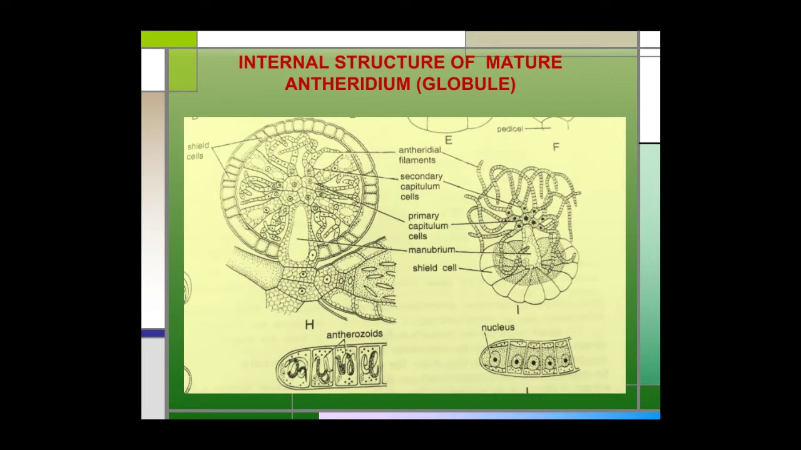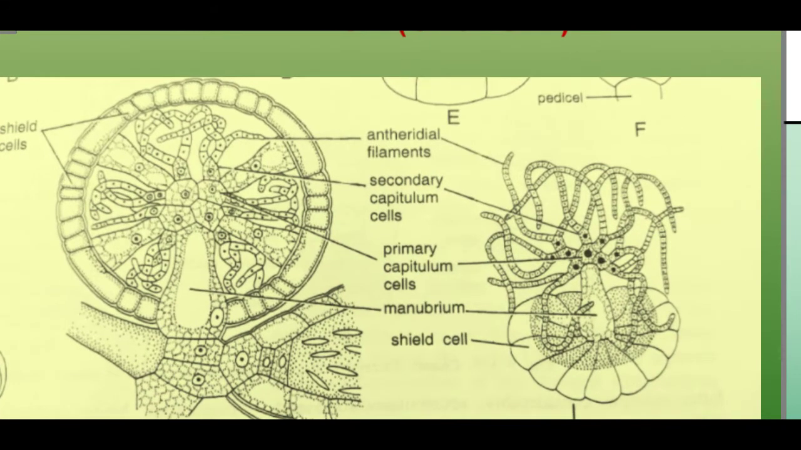Now let us study the internal structure of the globule or antheridium. If we look at one shield cell, at the center of the shield cell arises a rod-shaped cylindrical cell known as the manubrium. At the distal end of the manubrium are present the primary capitulum cells. There are 4 primary capitulum cells, which are in direct contact with the manubrium.